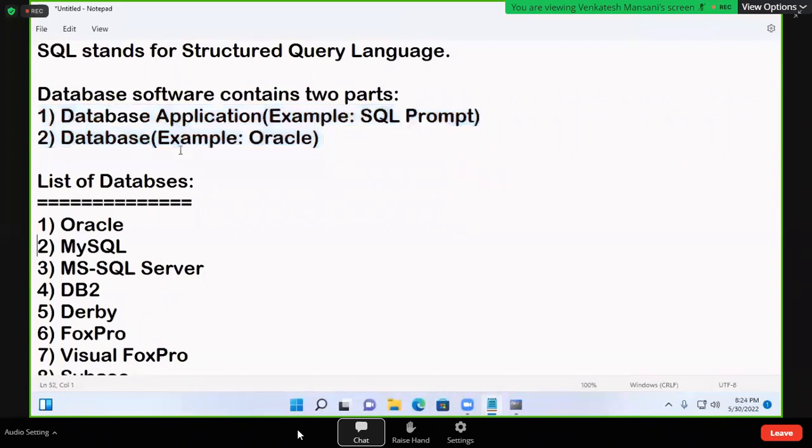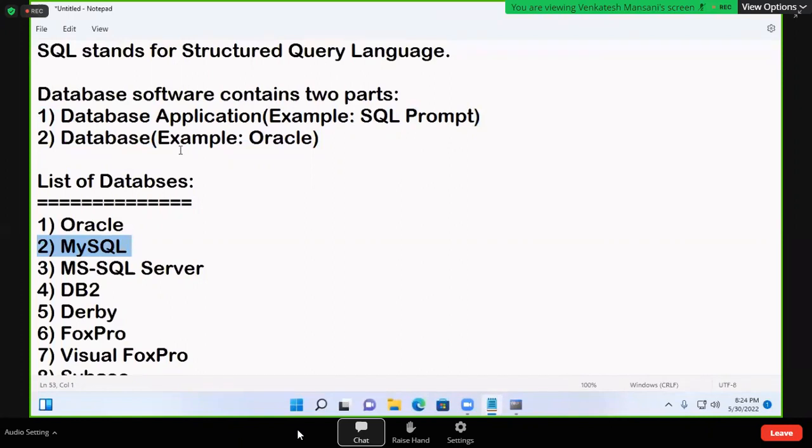But what is MySQL? Is MySQL equivalent to Oracle or equivalent to SQL? MySQL is equivalent to Oracle, not SQL. MySQL is also a database. If you join a MySQL class also, the faculty will teach SQL only. MySQL is a database.